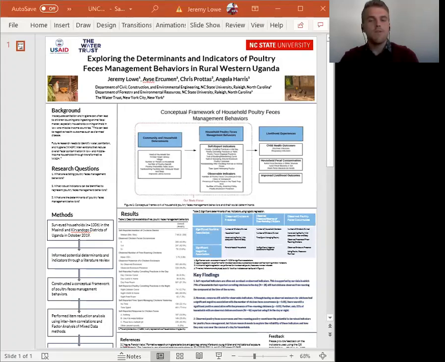Additionally, there is potential for future research to explore the reliability of the free-roaming poultry and poultry feces occurrences indicators, as there may be potential for these to vary over the course of a day.